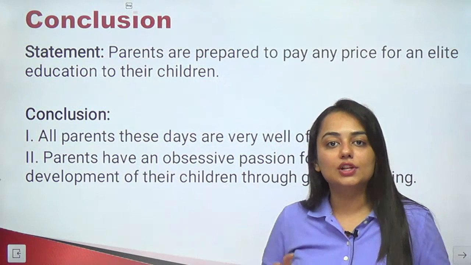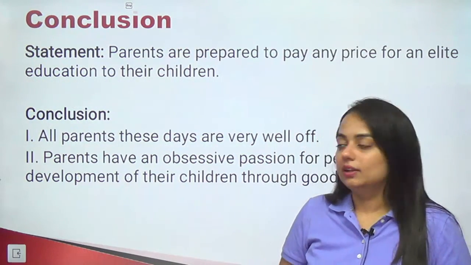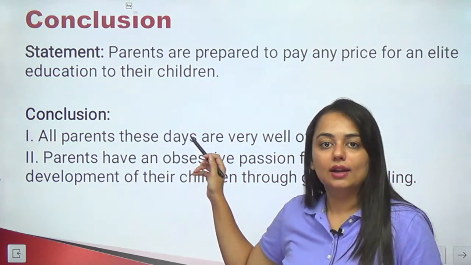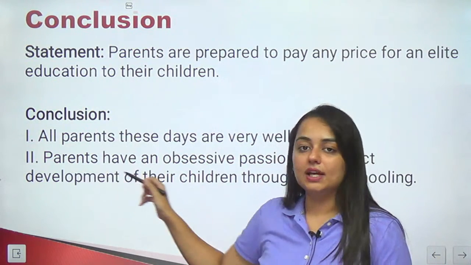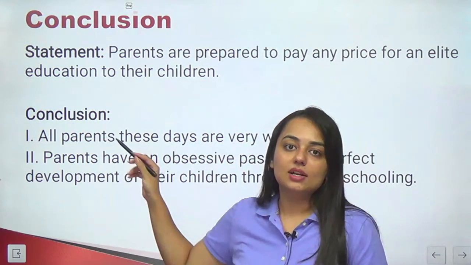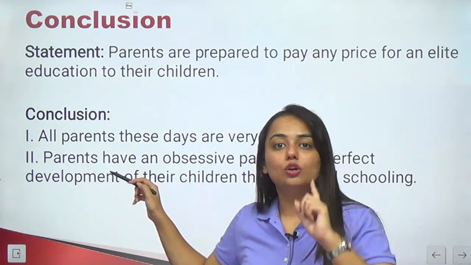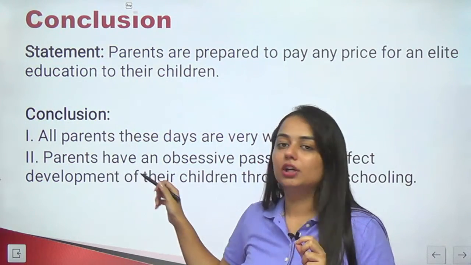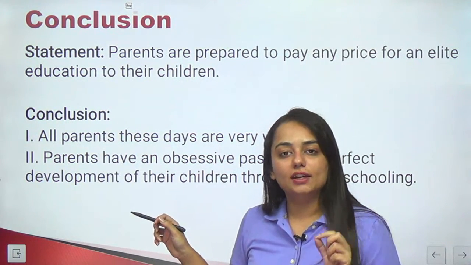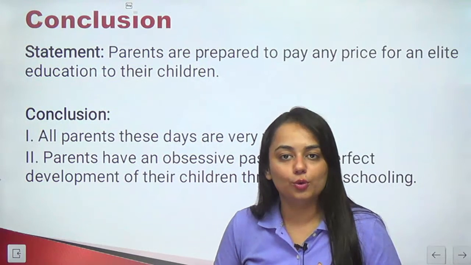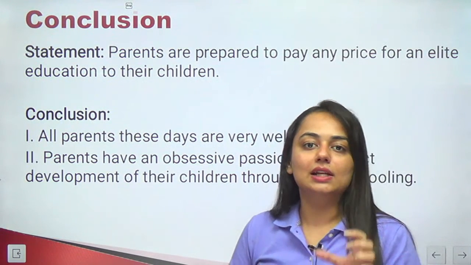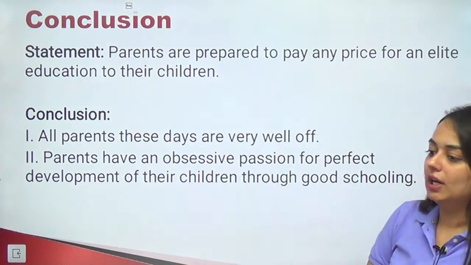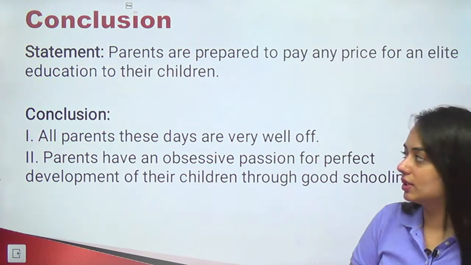The instruction will read: mark A if only 1 is the right conclusion, mark B if second is the only right conclusion, mark C if either just one of them is the conclusion, mark D if both the conclusions follow, and mark 5 if neither of the conclusions follow. So don't worry about it, you will get clear instruction in your question itself. But this is how a question of critical reasoning and conclusion looks like.